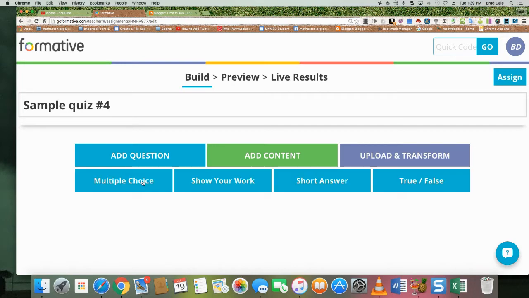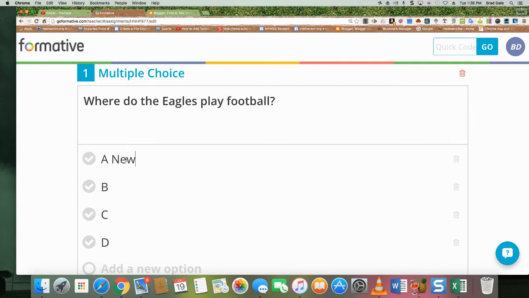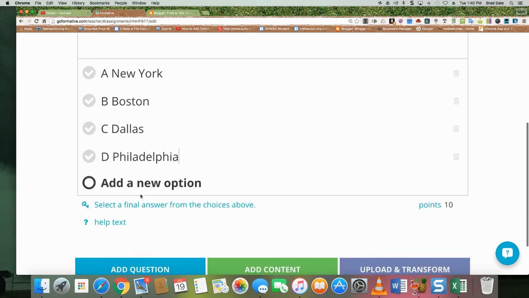I'm going to start off with multiple choice first. And first question, I'm going to say, let's say, where do the Eagles play football? What I like to leave the A there just for when you go over it later on. So I'll say New York, Boston, Dallas, and Philadelphia. Now, you can continue adding here.